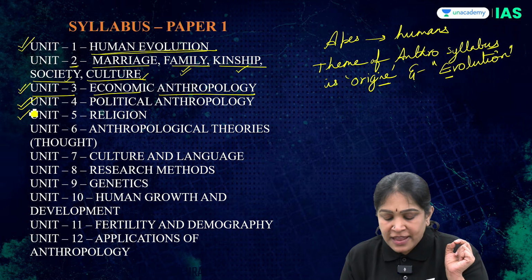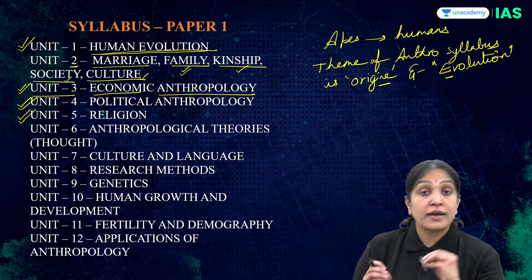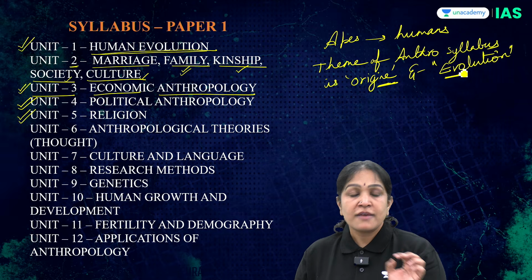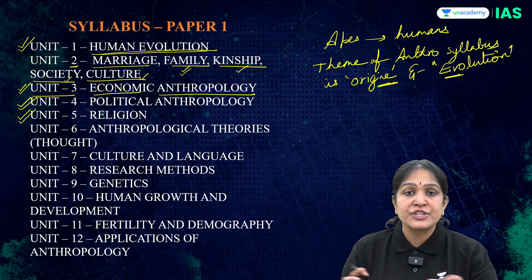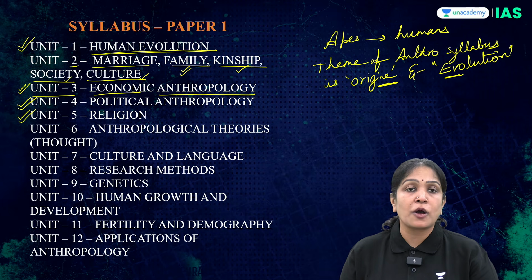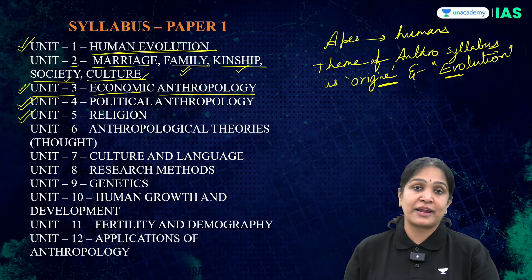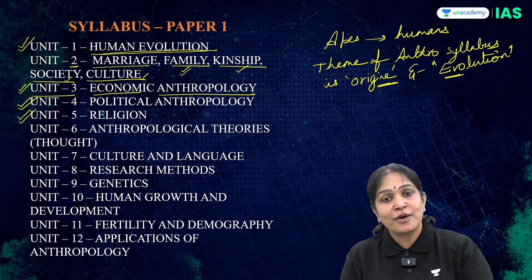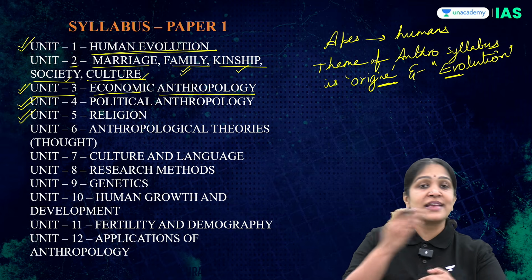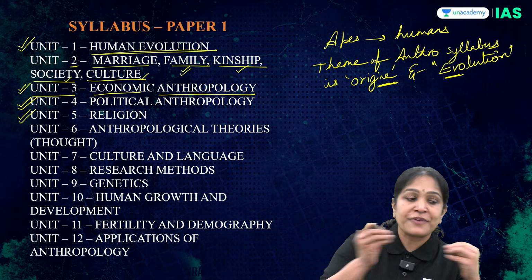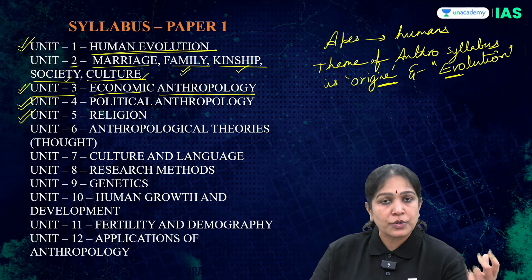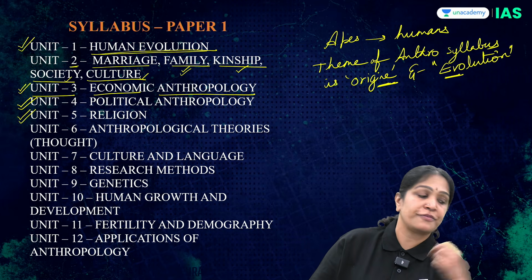In the same way, unit 5 deals with religion. Here also the same theme applies, that is origin and evolution. We will not study current religious issues like Hindu-Muslim issues or communal violence. No, that is not the topic in anthropology. Here we bother about what religion is, how religion started, what the first form of religion is, and what the next form of religion is. If the first form of religion is animism and the present form is monotheism, then how did religion evolve from there till here?